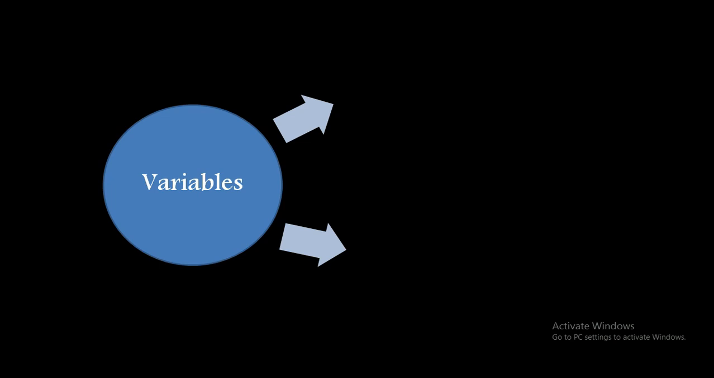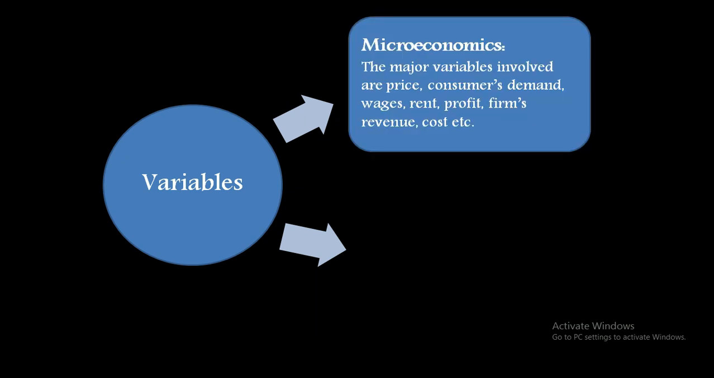Does this actually happen? Before understanding whether it happens or not, we should know what the variables are. The variables in microeconomics basically are price, consumer demand, wages, rent, profit, firm's revenue, cost, etc. So it is basically revolving around the individual consumer, his basic demand and supply role. So these are the variables.